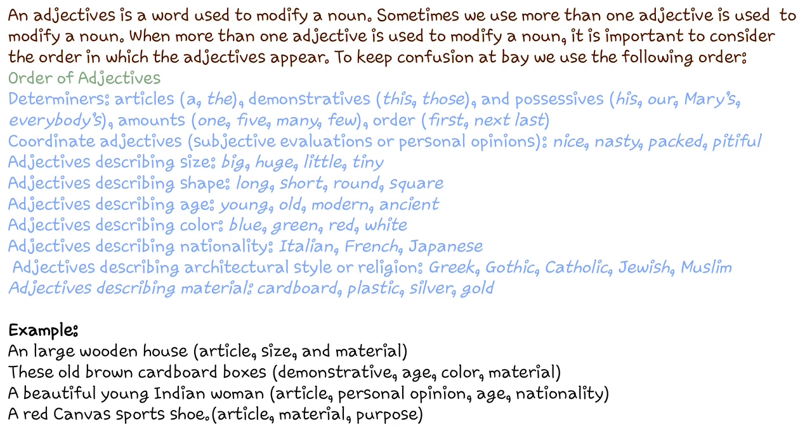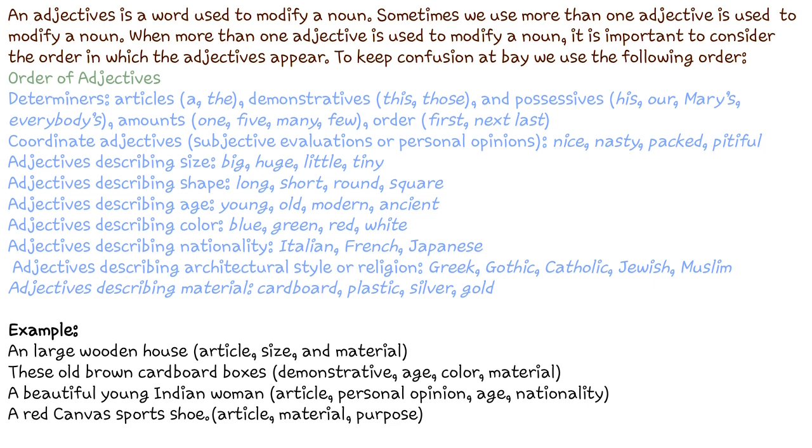Whenever in a single sentence you are given adjectives to order, first of all you will use the determiners. Determiners include articles, demonstratives, possessives, and amounts. The words I have used here show in which order you will form the sentence. I have given you examples also at the end. So whenever you are ordering, first you order the size, then the shape, then age, then color, then nationality, and in the end you will use religion, and finally the material. In this way you will have to order the given adjectives.